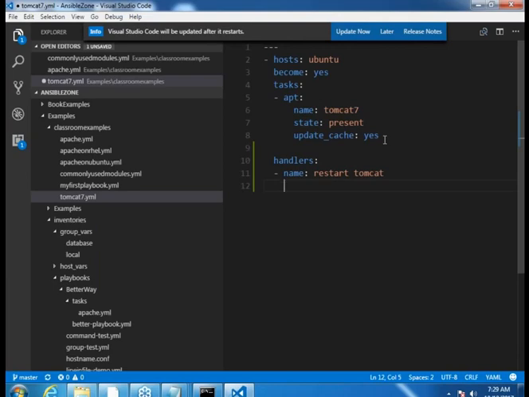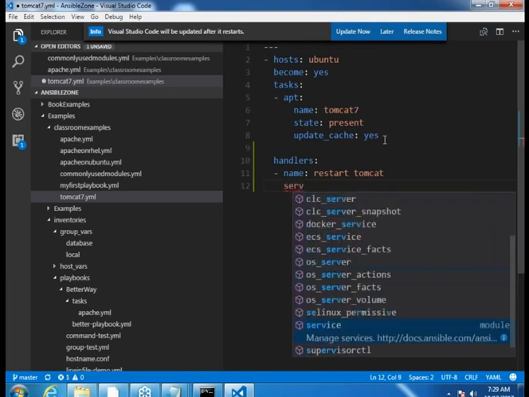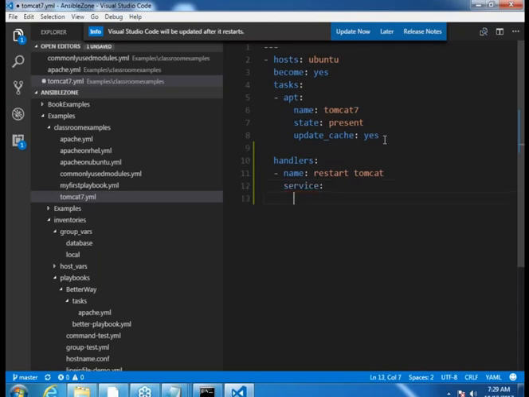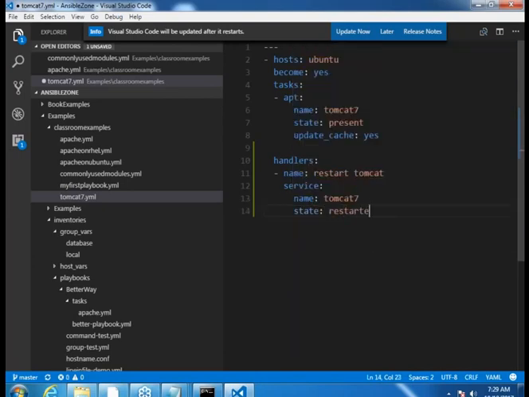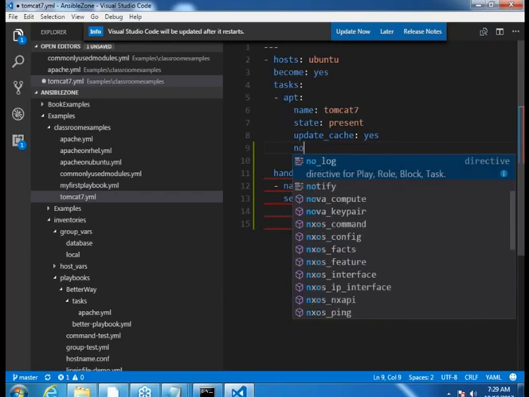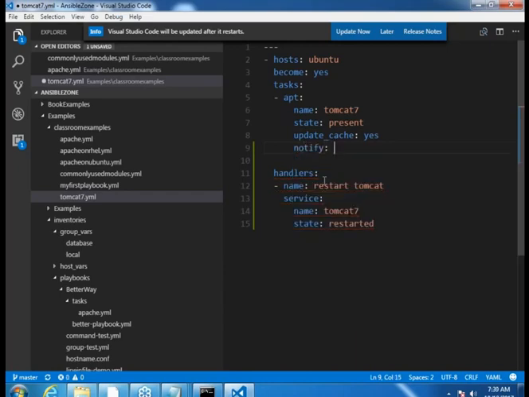And here again the same thing. What has to happen? The module comes into play again. The module is going to be service. Whenever I say service, name is going to be Tomcat 7, and if you go into the Tomcat state, there is a state called restart. That's it. Here I have to do one more activity. I have to come over here and say notify. And what is the task which you need to notify? Exactly the name, whatever you have written over here. Make sense?